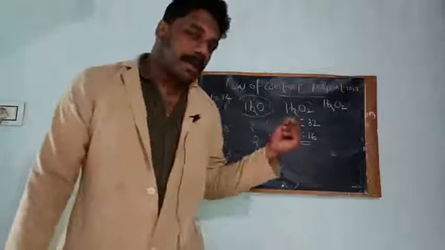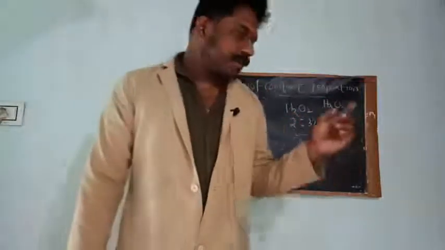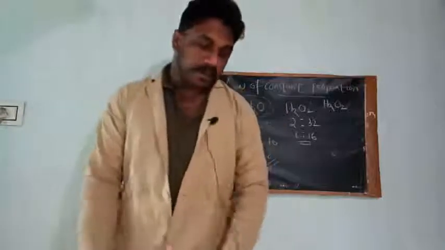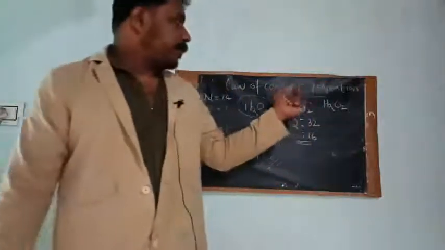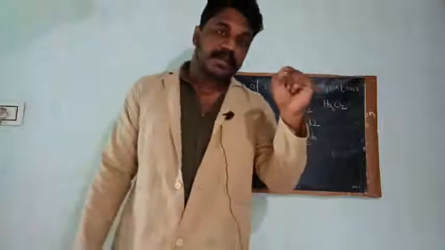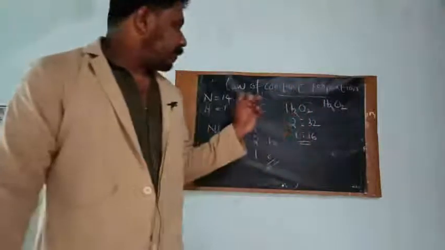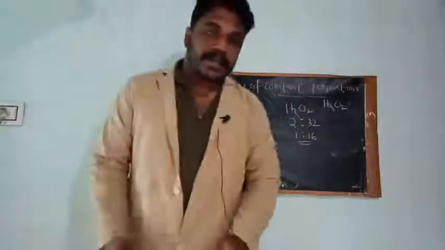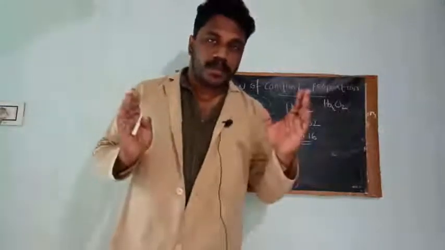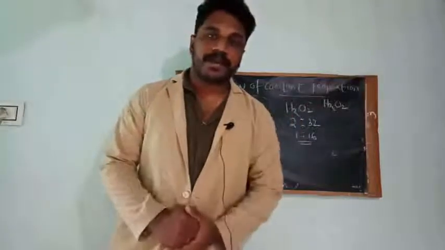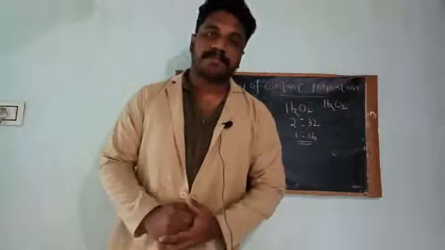First one was the law of conservation of mass, and second one is the law of constant proportion, right? And the law of constant proportion was stated by the scientist Joseph Proust.